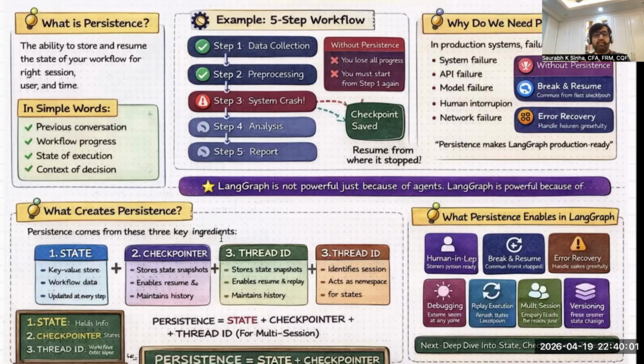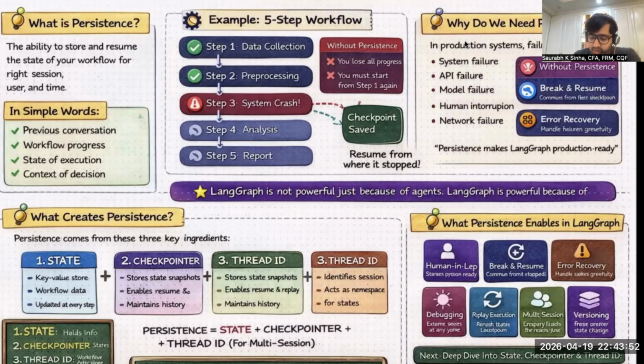In very simple language, state holds the information, the checkpointer saves or stores the information, and thread ID identifies the right user, the right session, or the right instance. Together they create persistence. So persistence equals state plus checkpointer plus thread ID if you need multiple sessions or multiple users. That is how you create persistence in LangGraph.